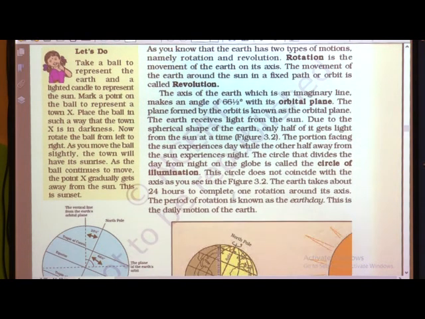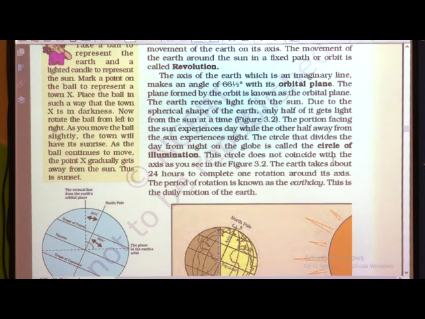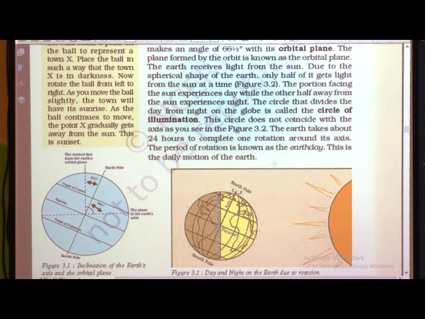This circle does not coincide with the axis, as you see in figure 3.2. The earth takes about 24 hours to complete one rotation around its axis, and this period of rotation is known as the earth day. This is the daily motion of the earth.